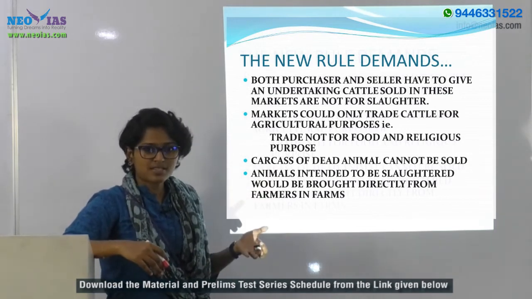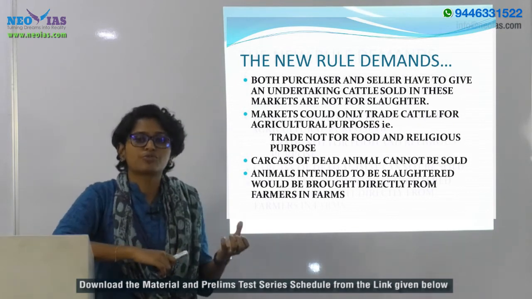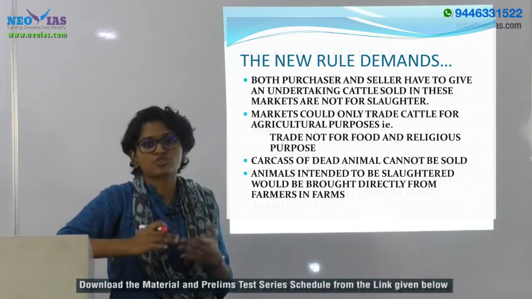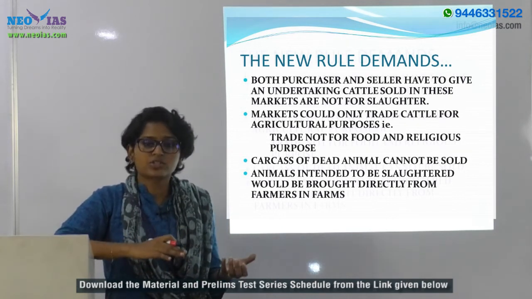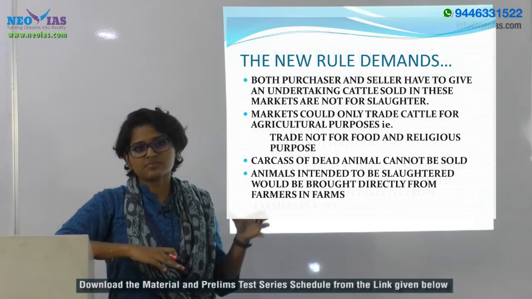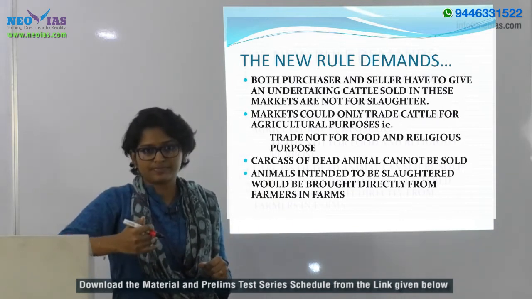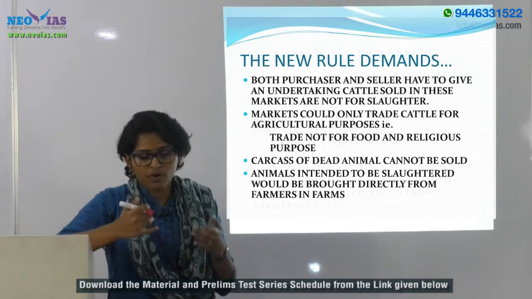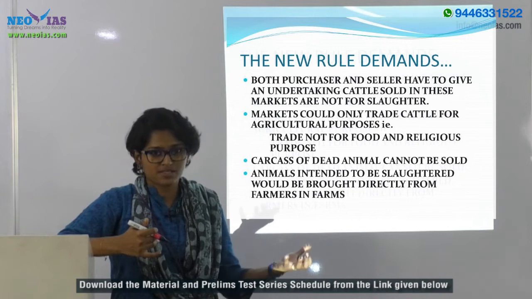Even the farmer has to show proof that they are an agriculturist, and there are clauses that say the farmer, or the person who bought the cattle, should not resell it within 6 months.